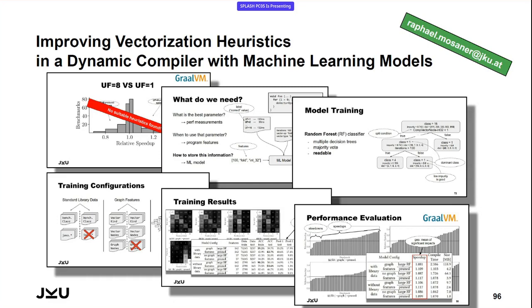But we specifically wanted to work with this set of benchmarks as we directly wanted to compare with the data which is used for evaluating these vectorization heuristics in the Graal compiler. But in general, it would make sense to create larger sets of benchmarks synthetically or by grabbing some GitHub programs, for example.